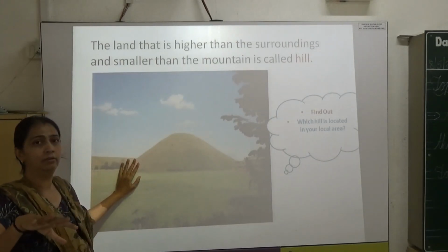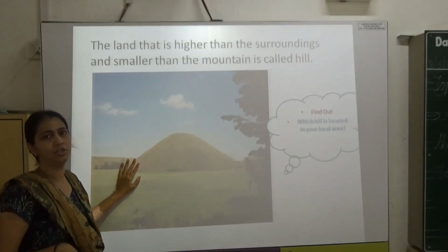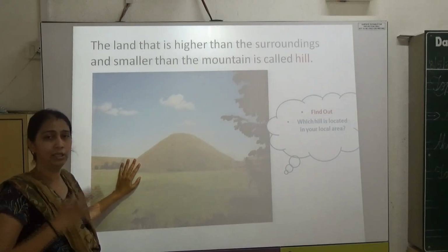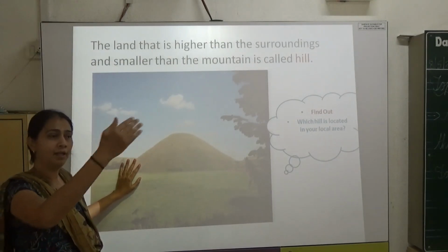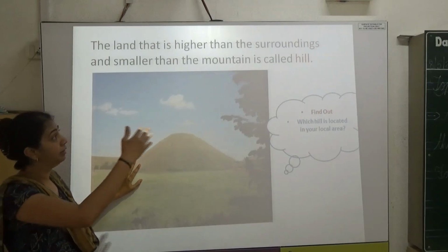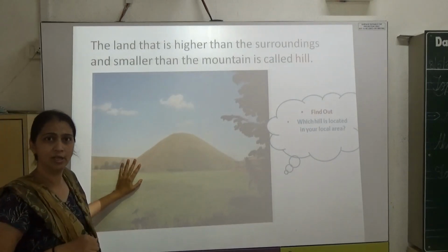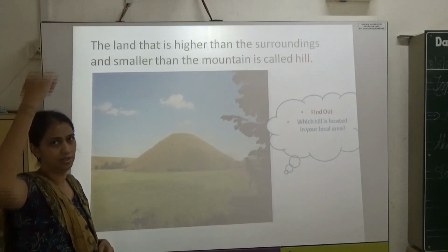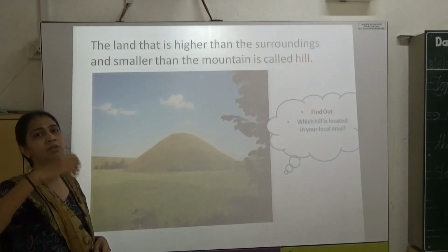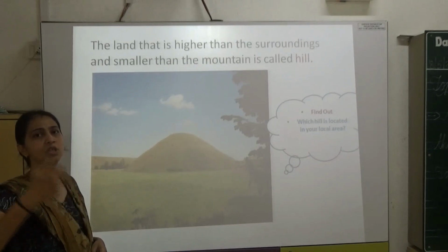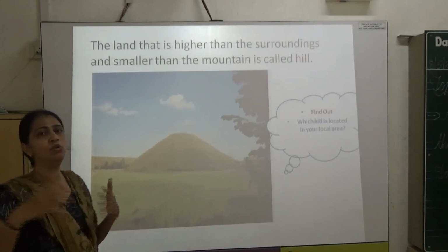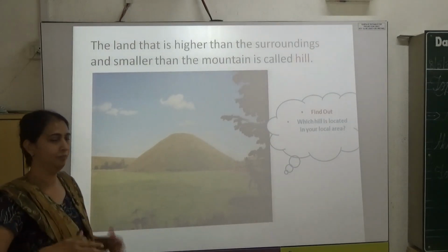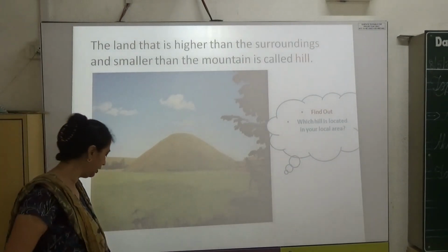Can you tell me, if we are here in this Valsad region, which is the nearest hill you will find? Not mountain, but hill. Yes, Parnera is the hill that we find near to Valsad district. So it is a hill, it is not a mountain. Mountain is Mount Everest. And mountains usually we say, Mount Everest. But hills, we don't say it is a hill. We don't say Parnera hill, we just say Parnera. We don't put hill in front of the name.